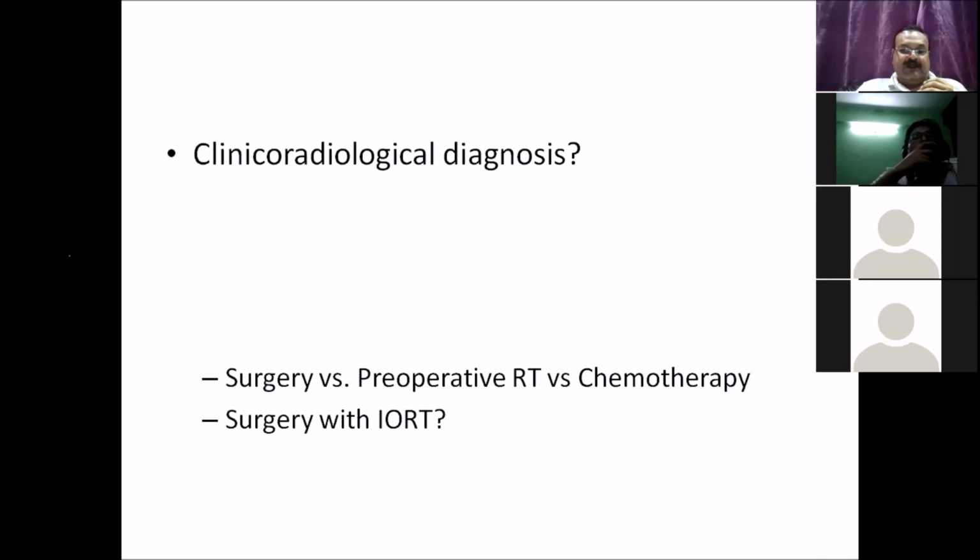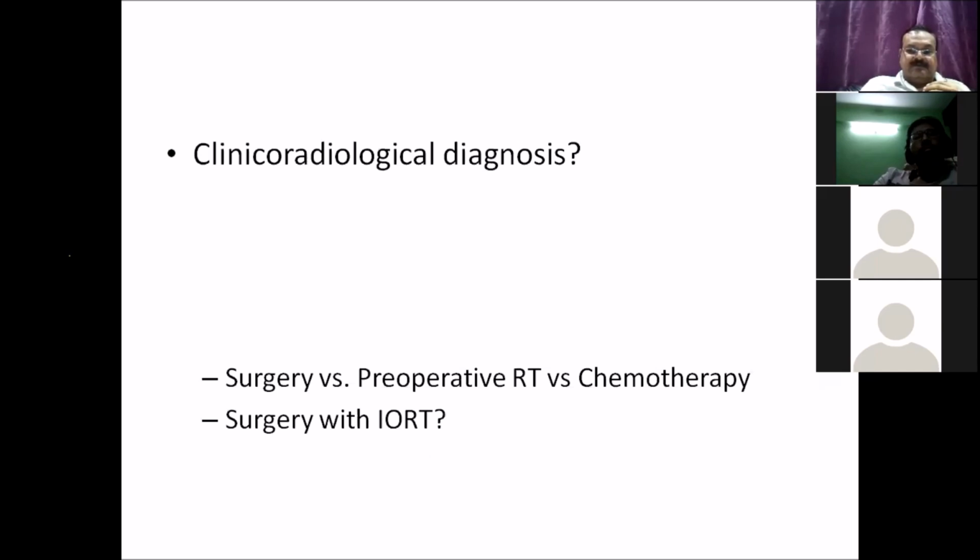diagnosis preoperatively is required. But the question here remains that either you should go for an upfront surgery, preoperative RT versus preoperative chemotherapy, or surgery with IORT. Sir, no role of pre-op RT. We have the UK trial published in 2019, which failed to show any benefit of preoperative RT.